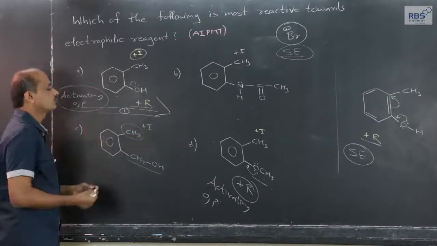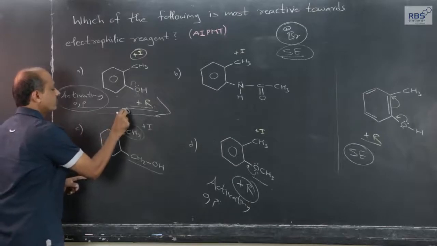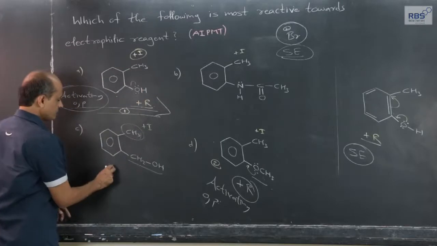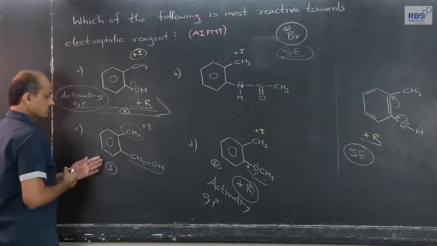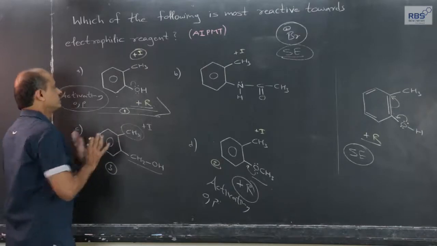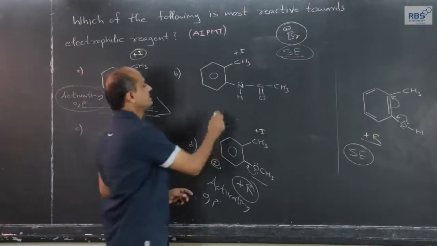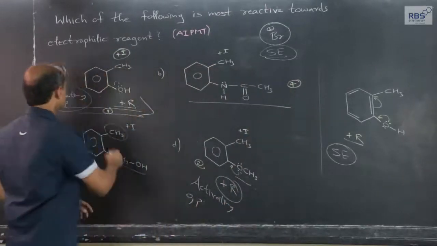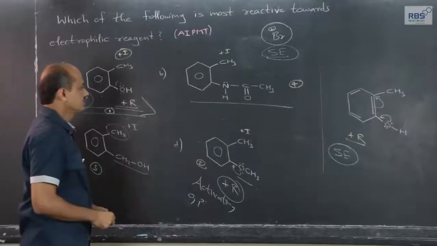So, from the reactivity order point of view, this one will have number 1, this I should give number 2, this I will give 3, because only inductive effect and no positive resonance effect which increases the electron density, and this one I will give 4th. Although the question which is asked, the answer is this, but still, why?